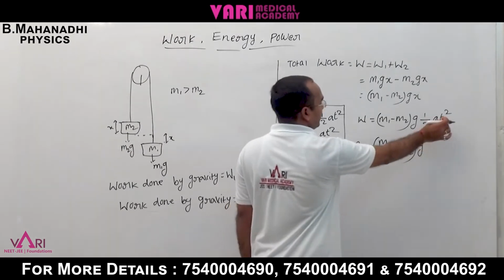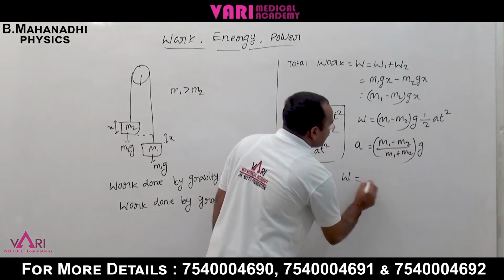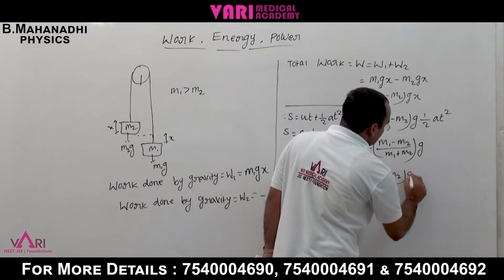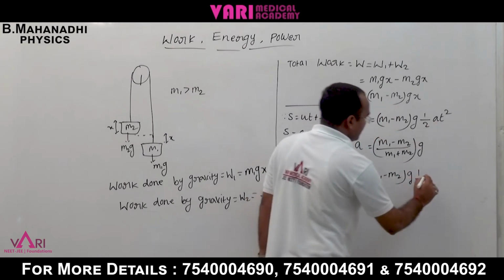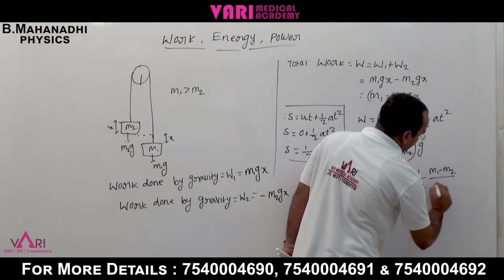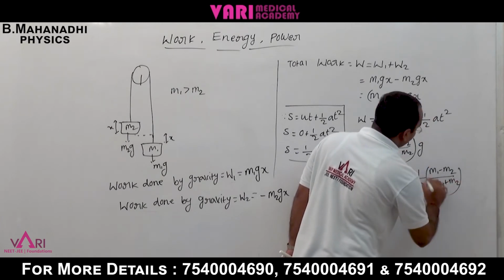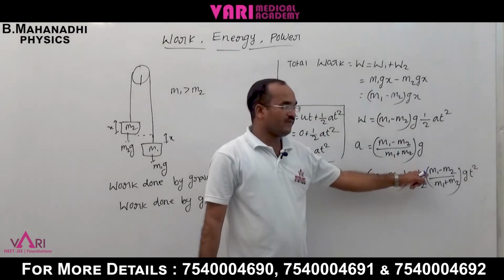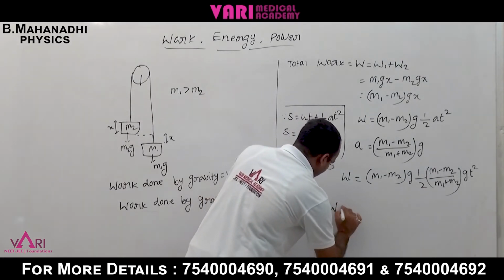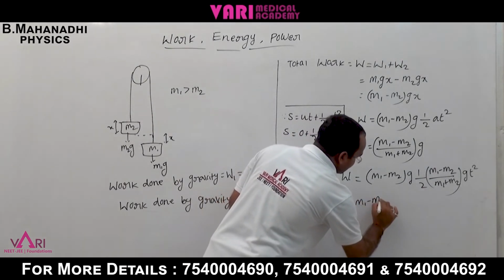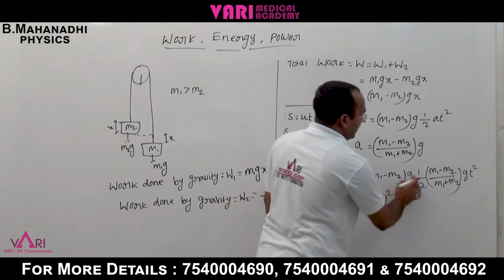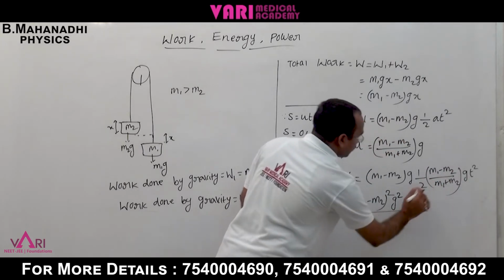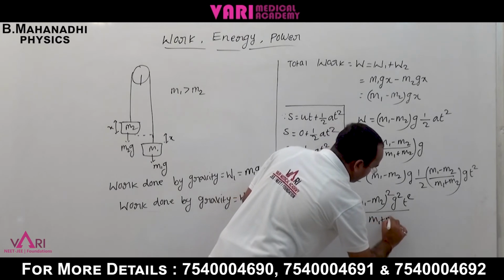Substituting the acceleration, work done is equal to m1 minus m2 into g into half of m1 minus m2 by m1 plus m2 into g t square. Thus the total work done is equal to m1 minus m2 whole square, g square t square by 2 into m1 plus m2.